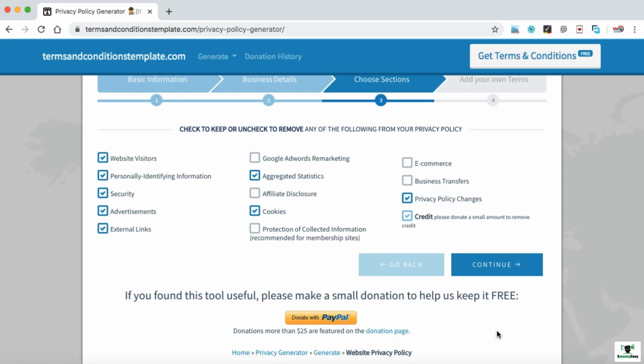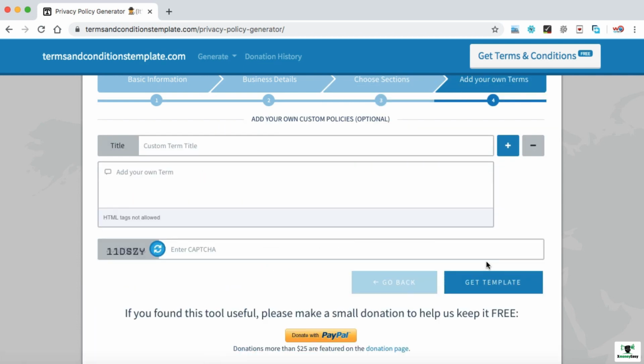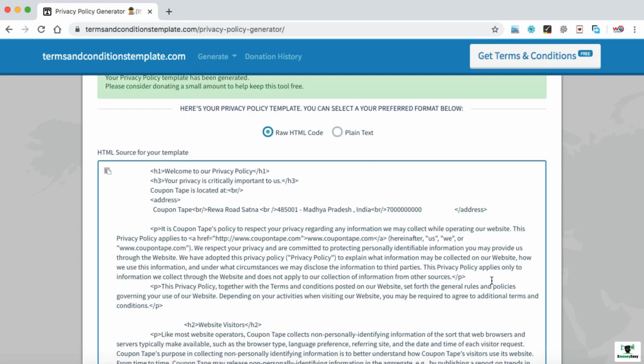Make sure all these checkboxes are selected including the affiliate disclosure. You can leave the last one, which is protection of collected information recommended for membership sites. Of course, our website is not a membership site, so just skip that last checkbox and then continue. Once it's done, fill up this CAPTCHA over here. Now click on Get Template. So our privacy policy content is ready.